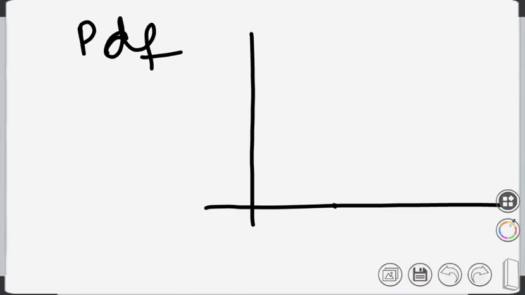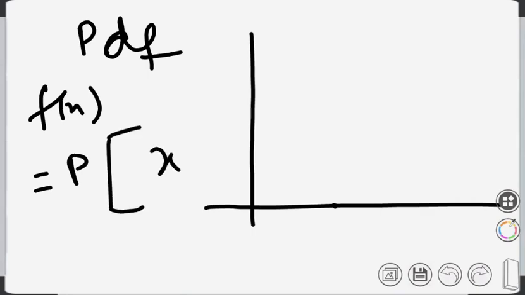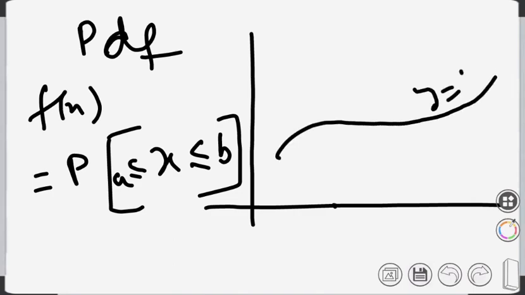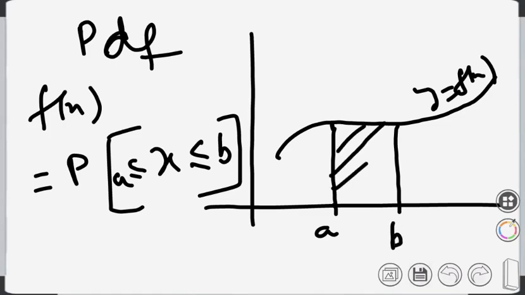Instead of defining the probability for a particular point, for a continuous variable we define the probability density function f(x) as the probability of x lying between two values a to b. That is the definition of the probability density function. If this is your f(x) curve, y equals f(x), and this is your point A and this is your point B, then x lying between A and B is the area under the curve, and this represents the probability.